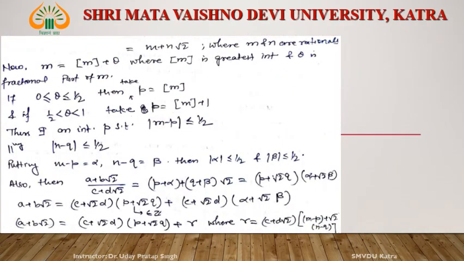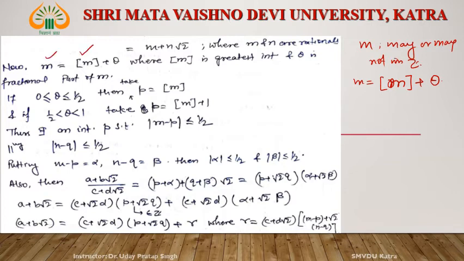Okay, now see, this is m and n. Then this m may or may not belong to Z. Right? Then this m can be written as the greatest integer function plus its fractional part, theta. Similarly, n can be written as the greatest integer function plus its fractional part, say phi.